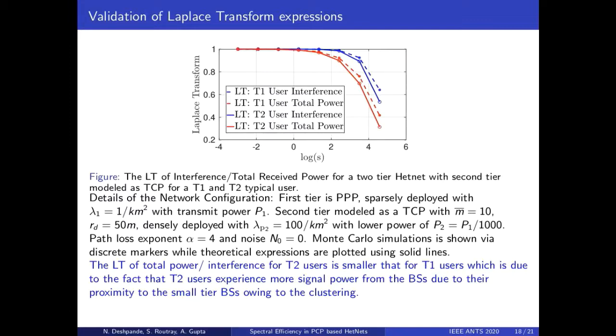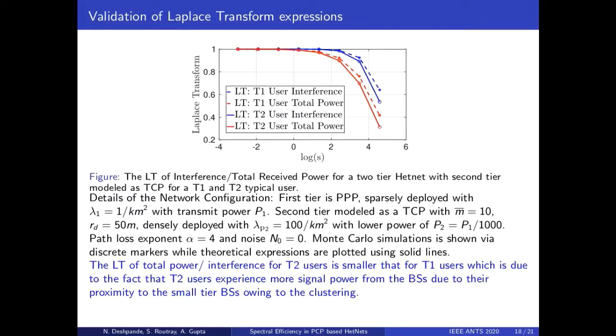We take this power as 1 by 1000 times the transmit power of base stations in tier 1. Note that when the noise is negligible, our expressions become invariant of the actual values of the transmit power and depend only on the ratio. This can be easily observed by substituting P equal to K times P and S equal to S by K in Hamdi's lemma expression. In this figure, the Monte Carlo simulation is shown via discrete markers while theoretical expressions are plotted using solid lines. As you can observe, the Monte Carlo and the theoretical expression plots overlap, which shows that the derived results are highly accurate.